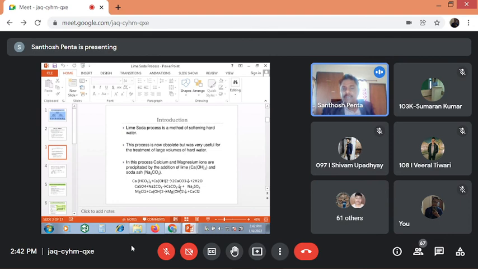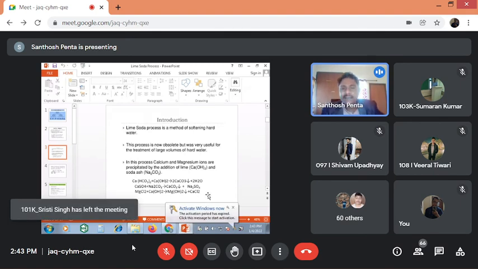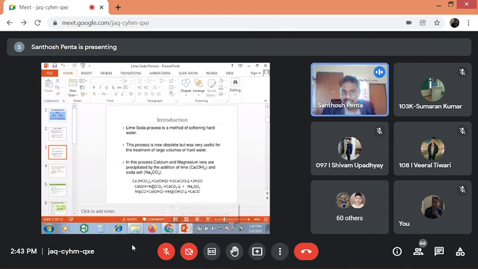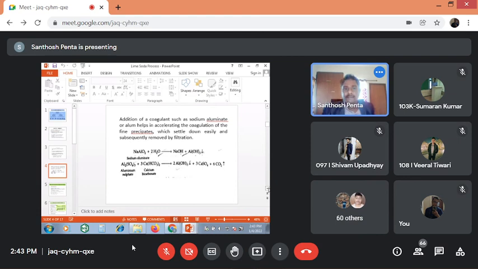That calcium carbonate is the precipitate. Then the next one is sodium sulfate. The next one is, if magnesium chloride is there, then with calcium hydroxide, magnesium hydroxide is the precipitate and calcium chloride is formed. This calcium chloride is again treated with sodium carbonate. If calcium chloride is there, with sodium carbonate, then calcium carbonate is formed. So this is the reaction. These types of reactions are taking place.